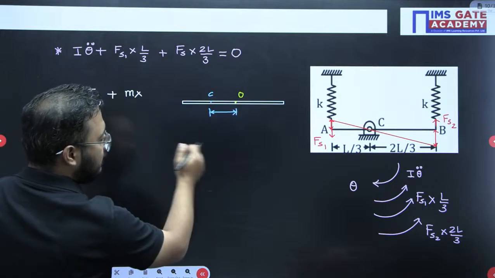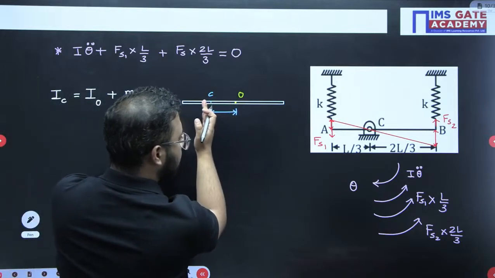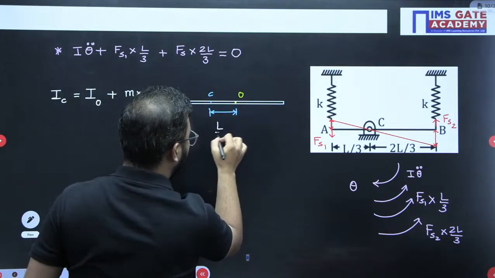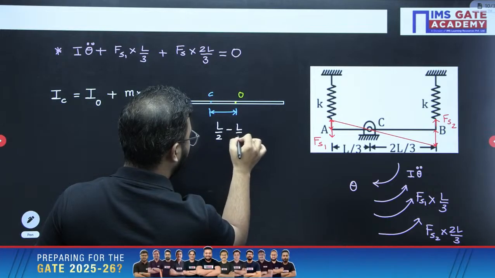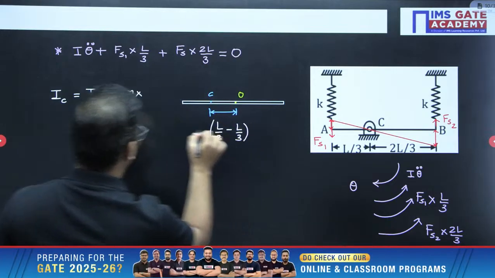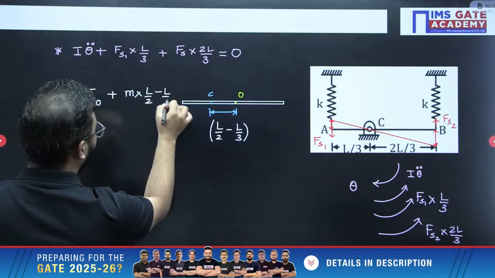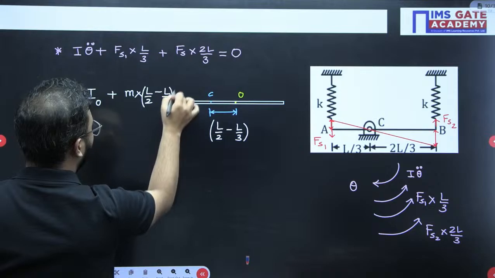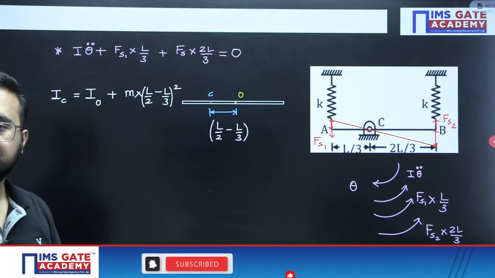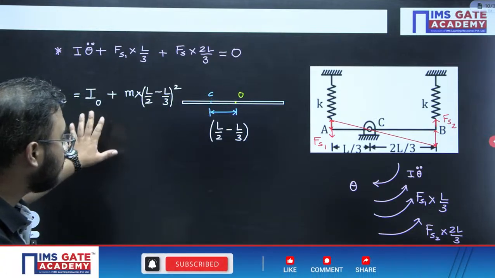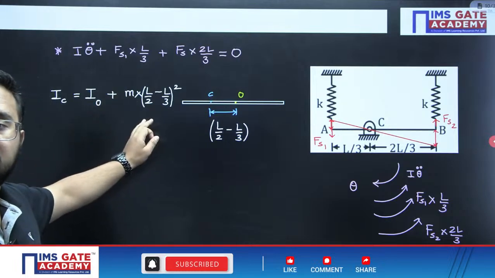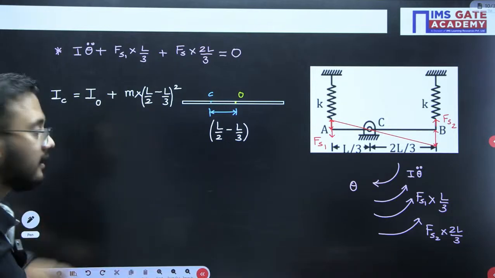That would be, okay, total distance is L by 2, this much is L by 3. It should be L by 2 minus L by 3. With the help of parallel axis theorem, we can easily calculate, right?